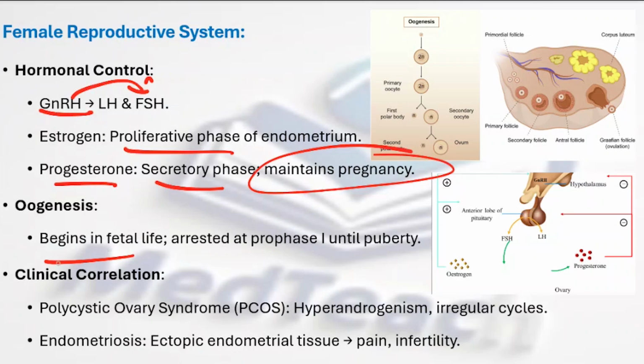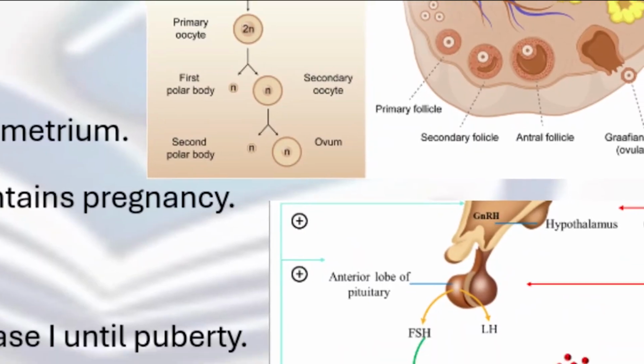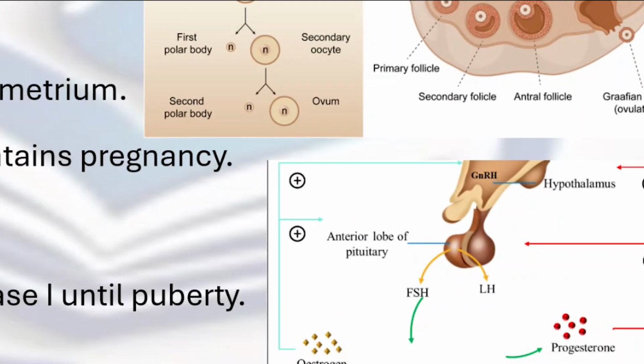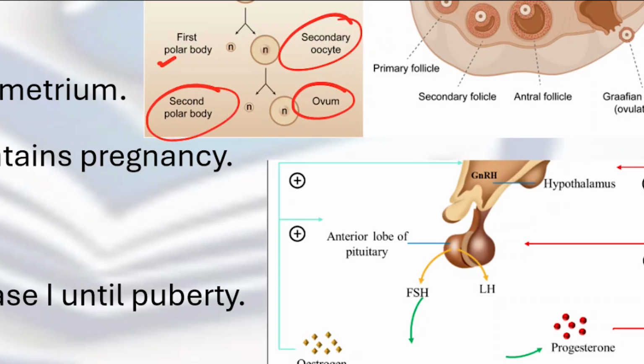Oogenesis generally begins in fetal life and it is arrested at prophase 1 until puberty. So, if we see this oogenesis, first there is a 2N cell, that is oogonia, which is going to become a primary oocyte, and then it becomes a secondary oocyte where the first polar body is excluded, and then this secondary oocyte becomes the ovum where the second polar body is excluded.